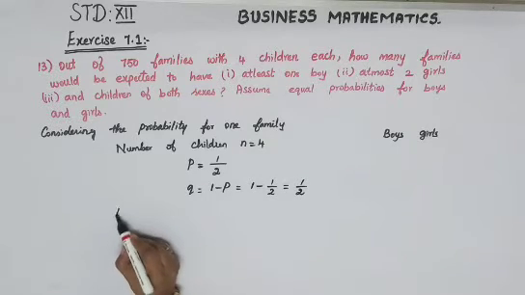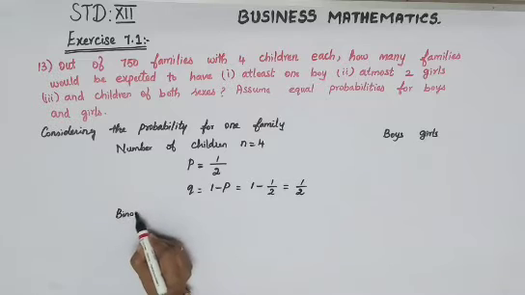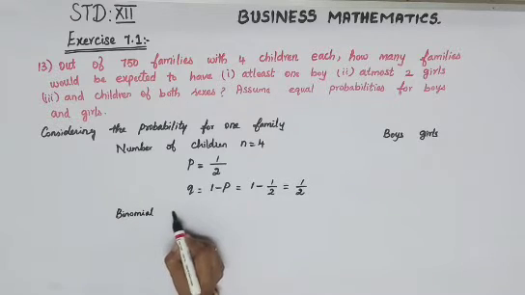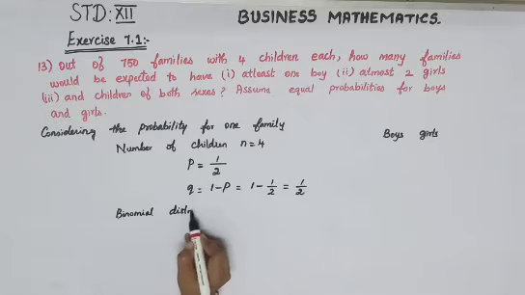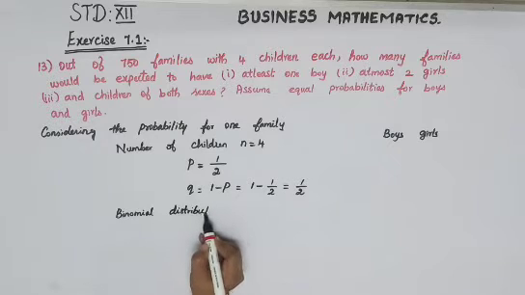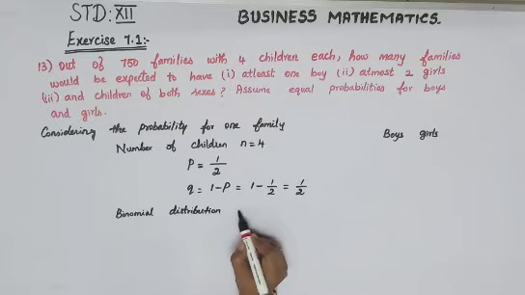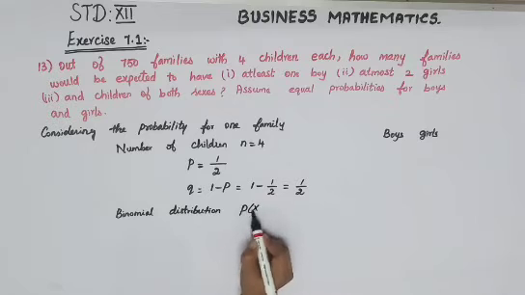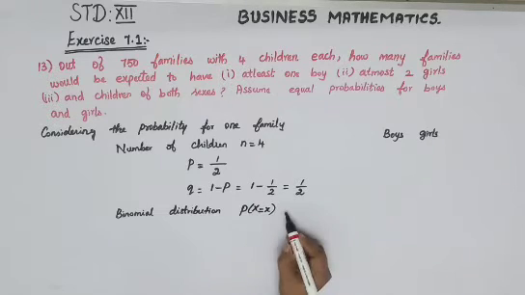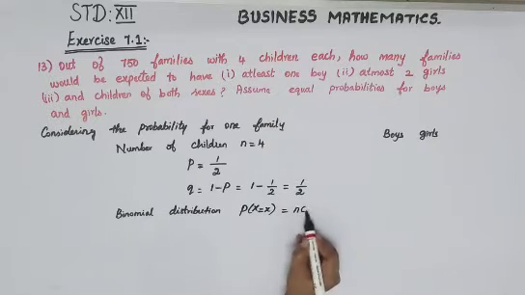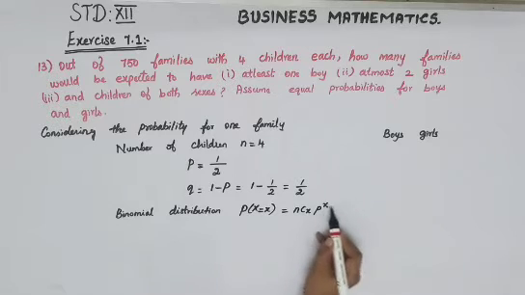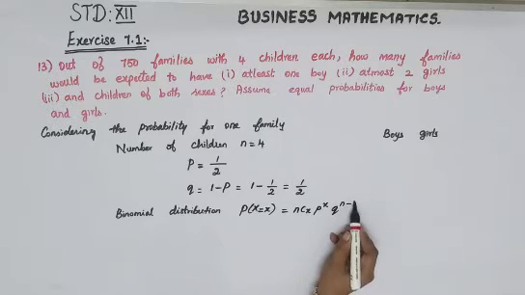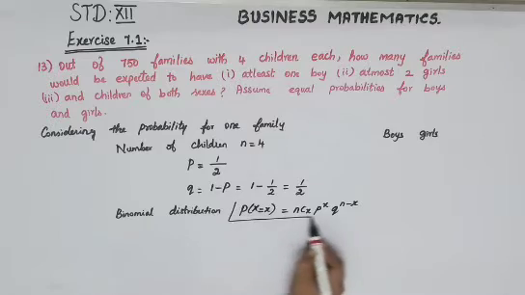Now your binomial distribution is P of capital X equal to small x, which is equal to nCx P power x Q power n minus x. You have to use this formula.